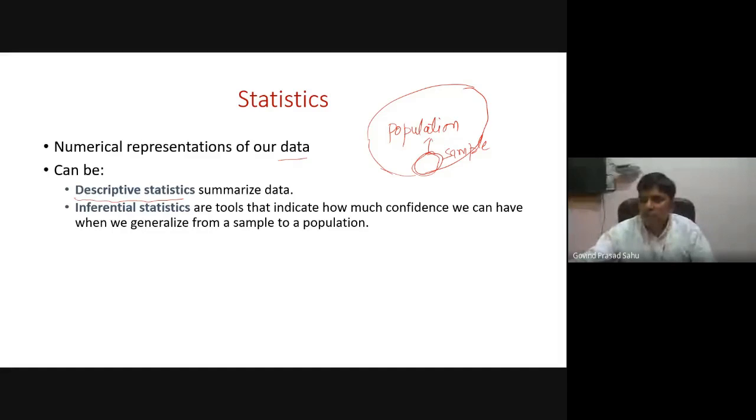That is what we call inferential statistics. It is a tool that indicates how much confidence we can have when we generalize from a sample to a population. So in statistical techniques, we are dealing with samples and trying to say something about the population.